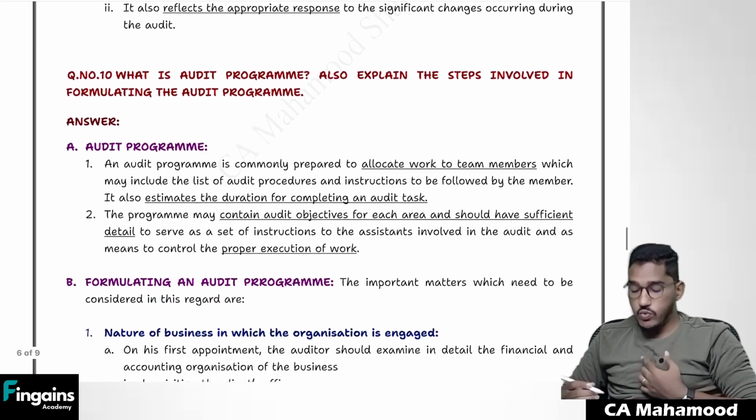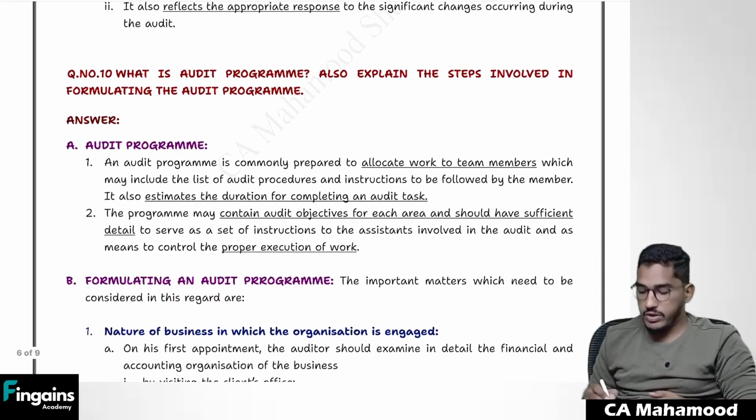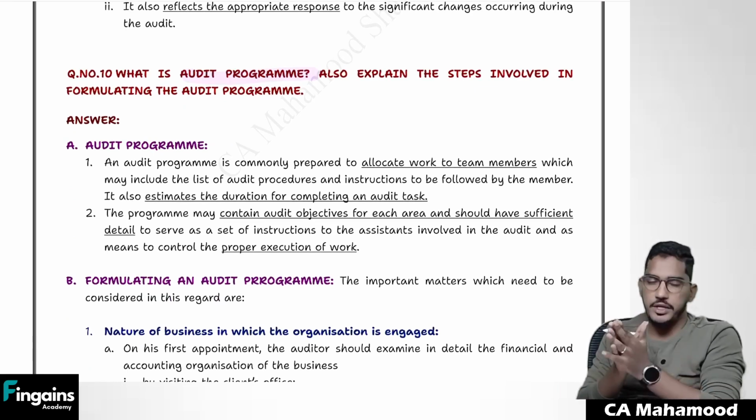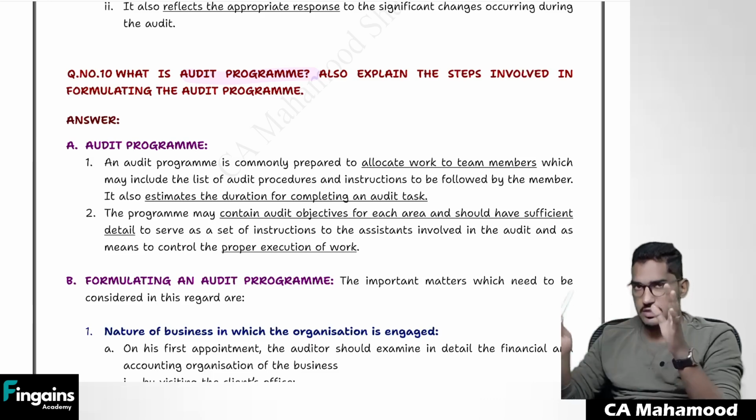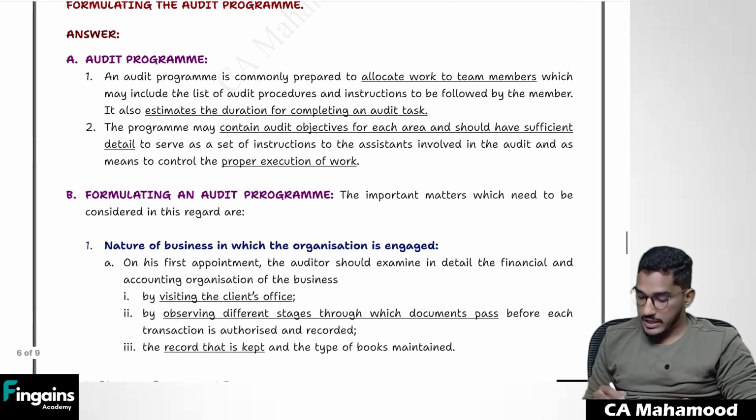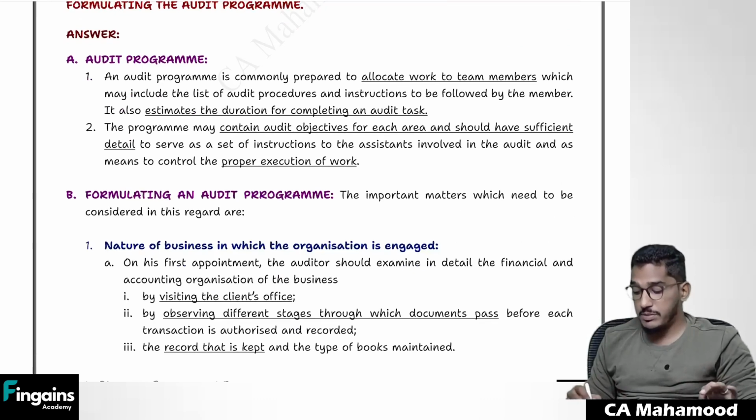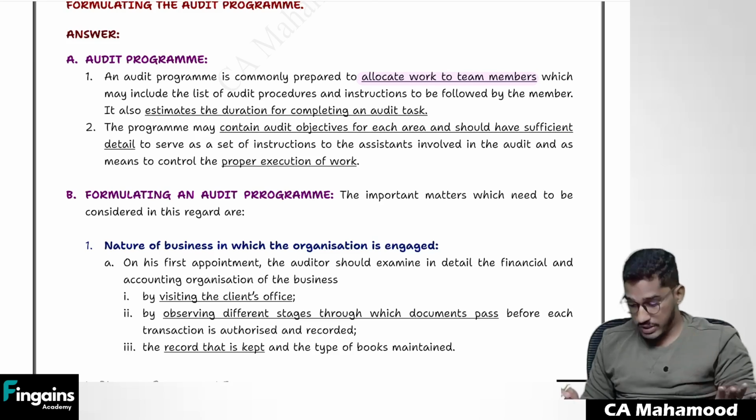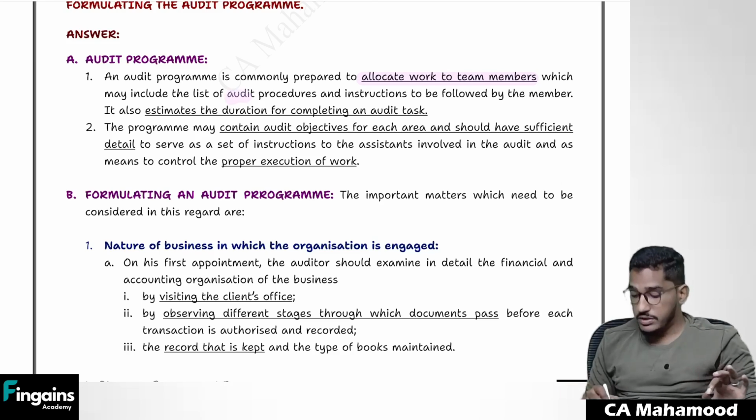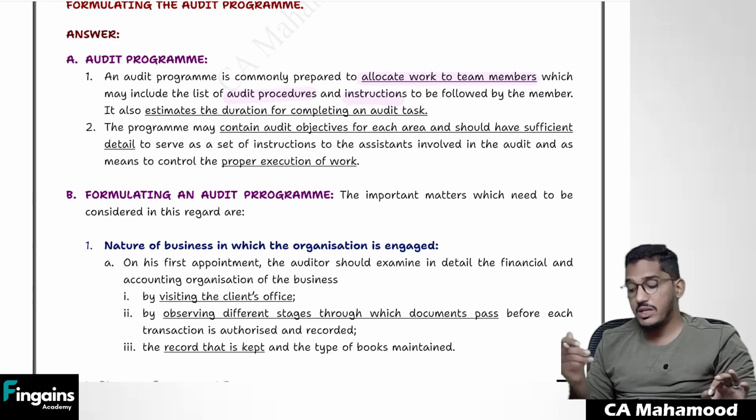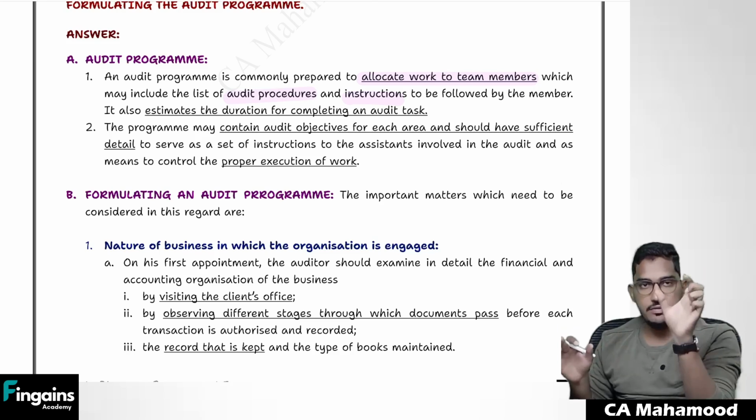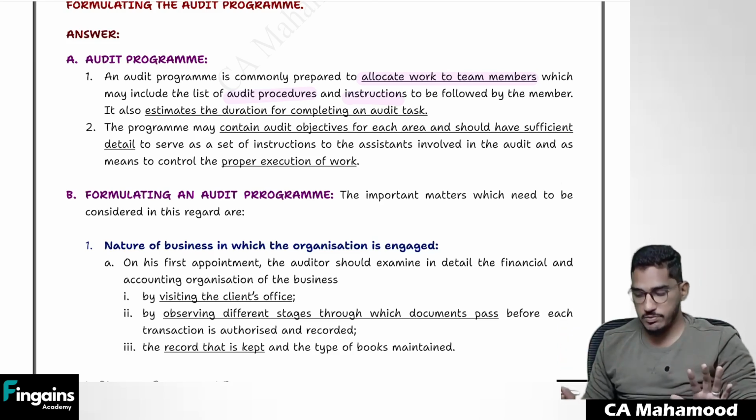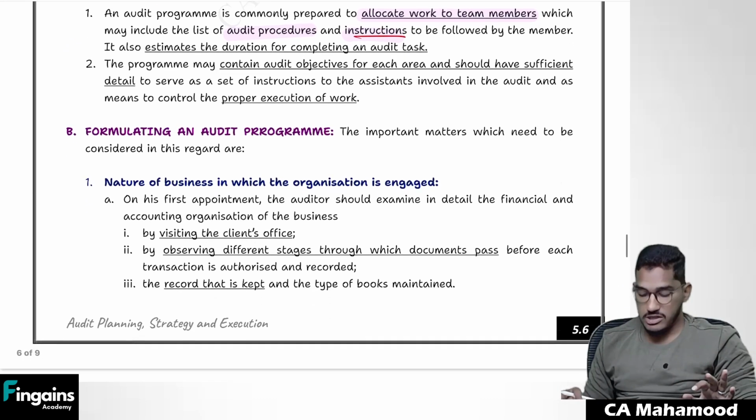As I've already told you, what will be there in the audit program? The audit program is a more detailed document. It is going to contain instructions and verification procedures. So all the details are going to be there. As you could see here, an audit program is commonly prepared to allocate work to team members, which will include the list of audit procedures and what instructions are to be followed by the member. It is a detailed document: within the time allocated, what verification procedures are required to be performed, what instructions are required to be followed, all those things will be there.